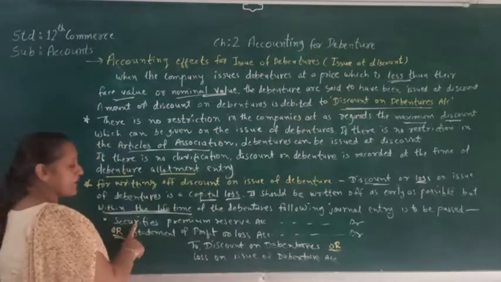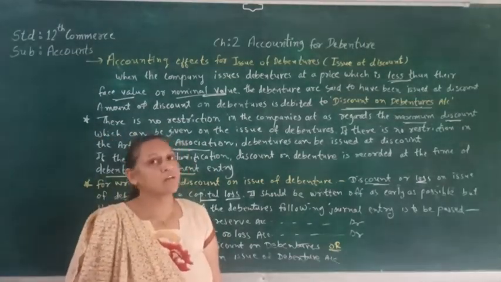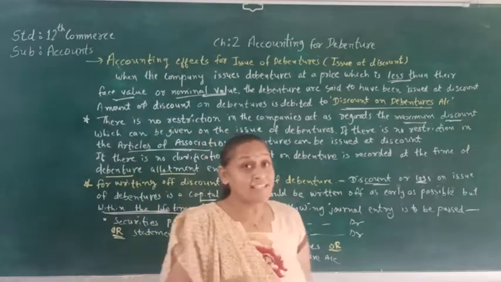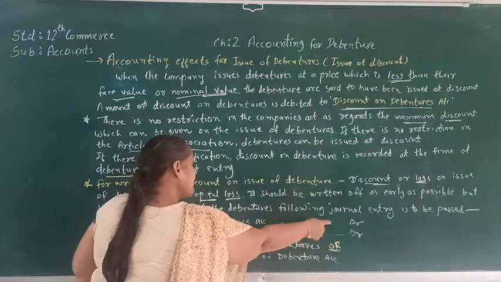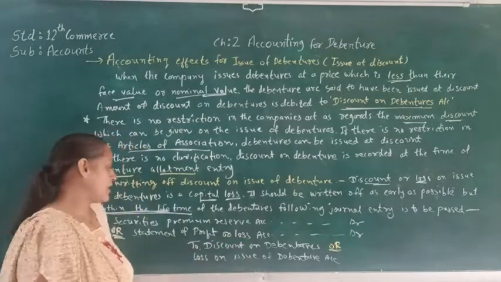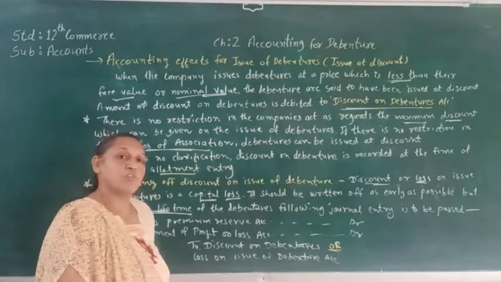If any securities premium account is there with the company, the company is supposed to write off this discount against that securities premium. So: securities premium account debit, statement of profit and loss account debit, to discount on debenture or loss on issue of debenture.